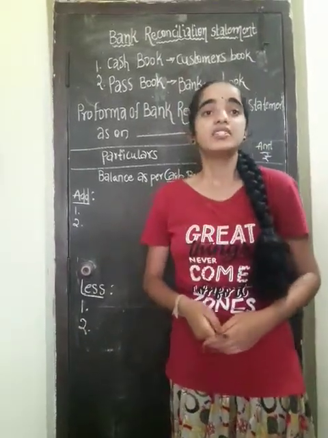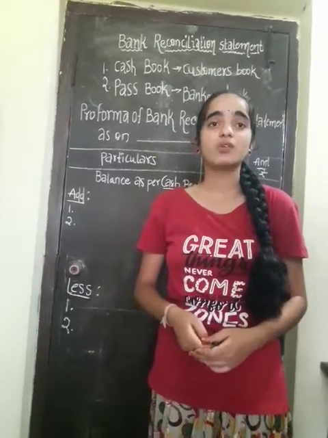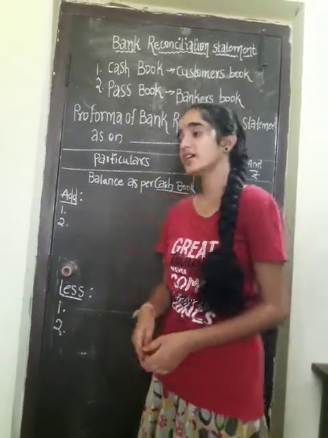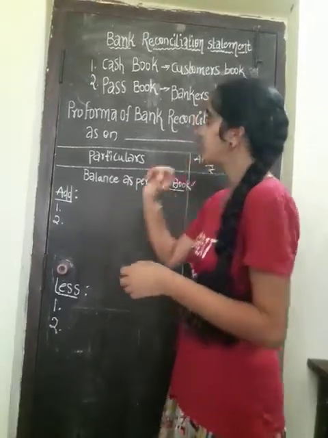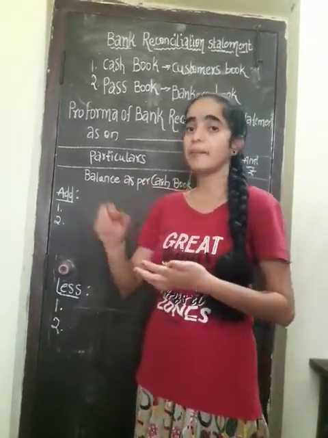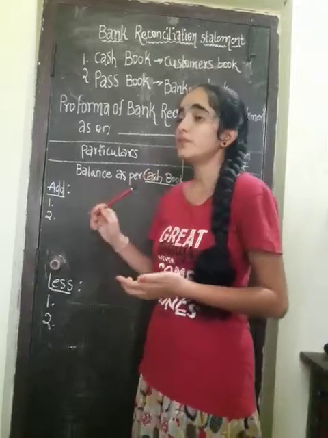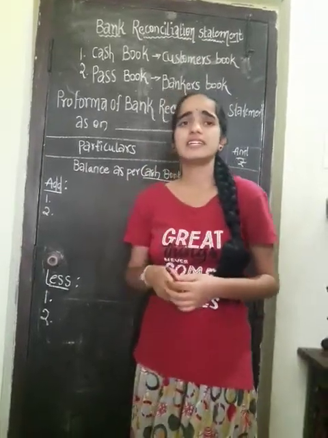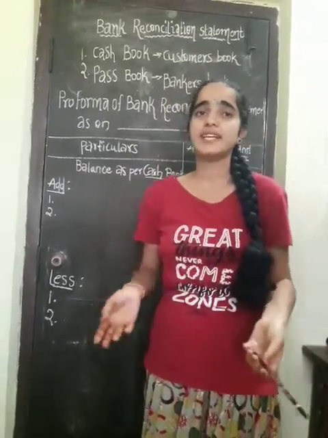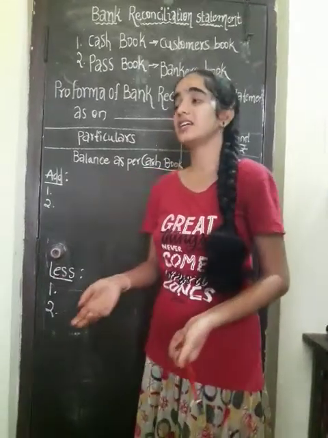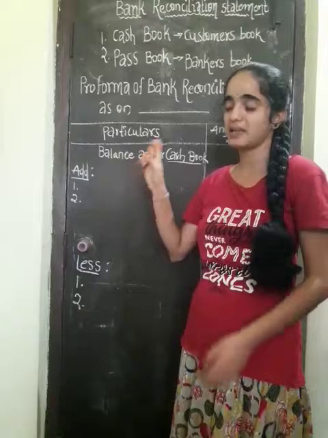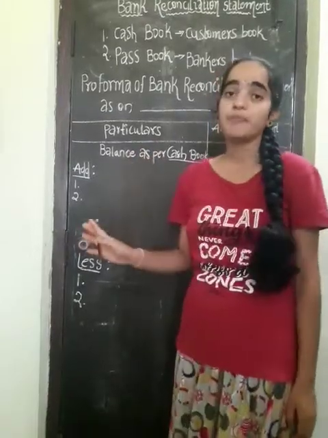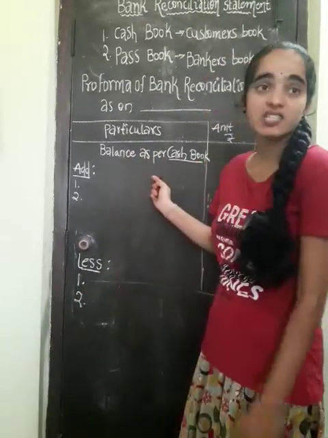Okay, check entered in the passbook but omitted by the banker. The bankers have entered the check in the passbook, so it is getting omitted, means what? It failed in the bank. It failed in the bank, which means it will come less in the cash book.